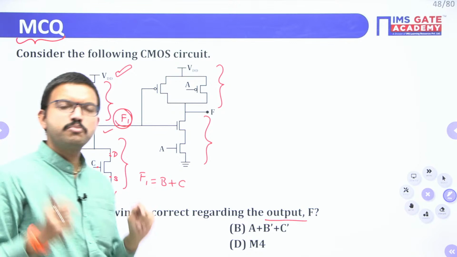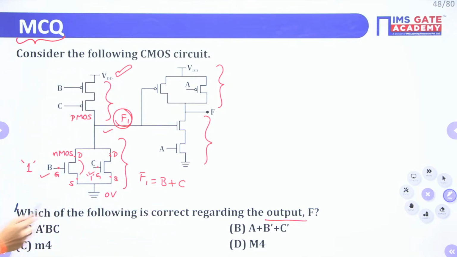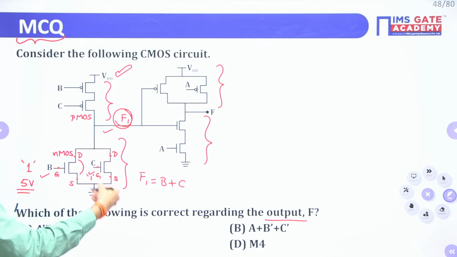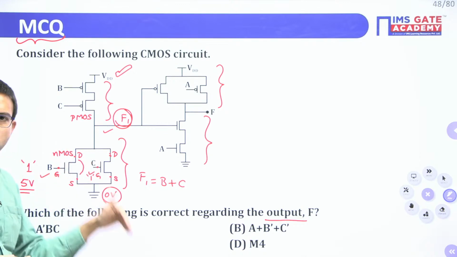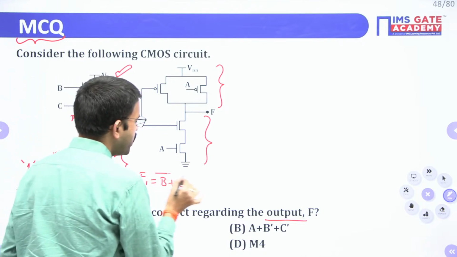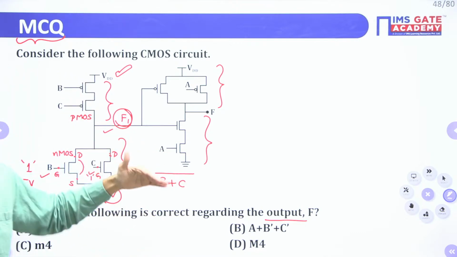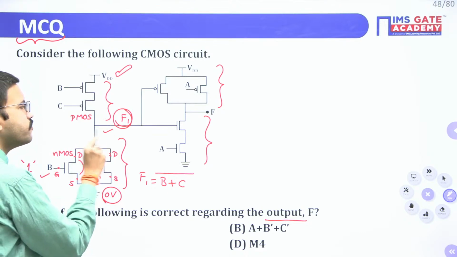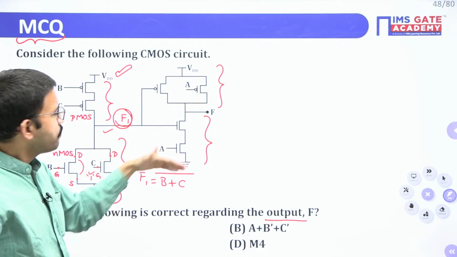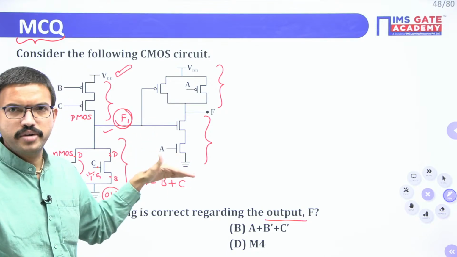But now the most interesting thing here is, bit value 1 you are giving, that is nothing but 5 volt. When you are giving 5 volt here, what is happening? The output line is connecting to ground. So when you are giving logic high at the input side, you are getting logic low at the output side. So that means we have to put a complement on top of it. So in CMOS logic, from where you are taking the output, you will get the output function by default in the complement version.